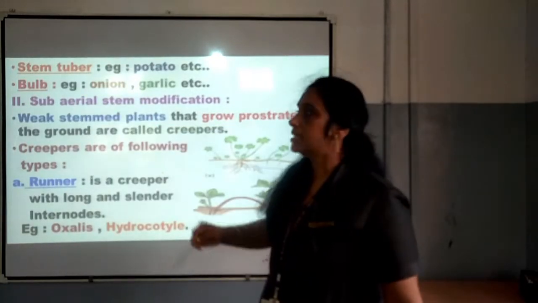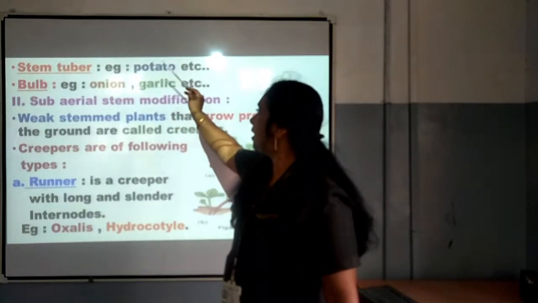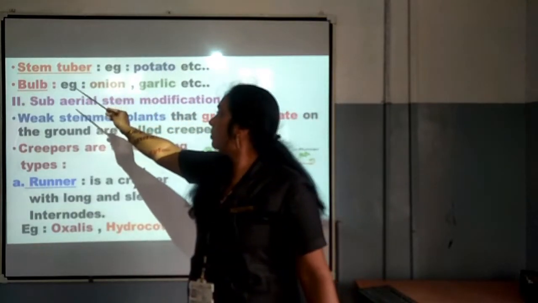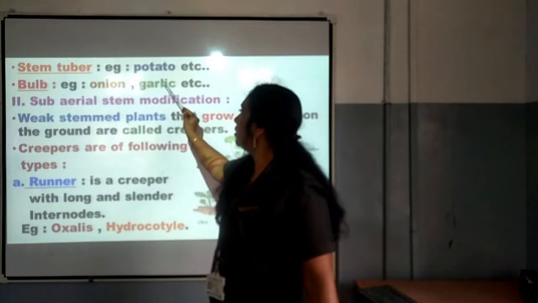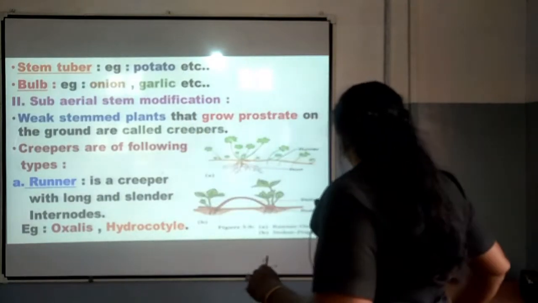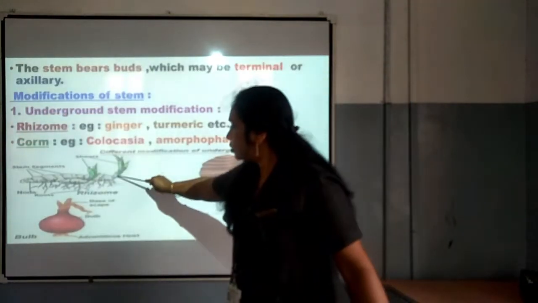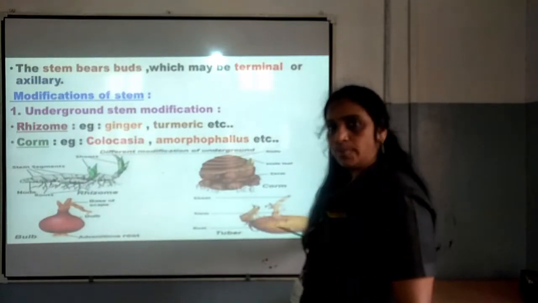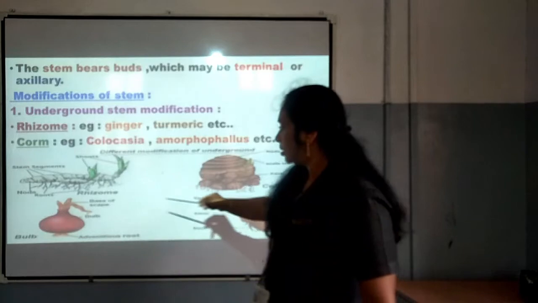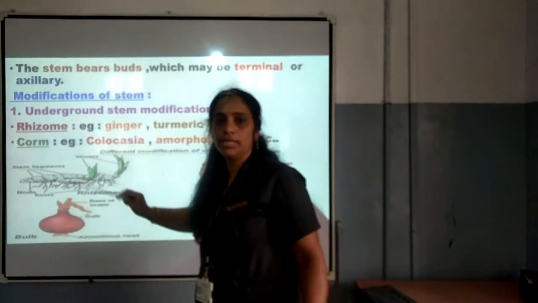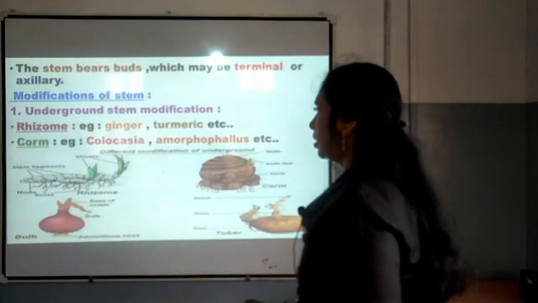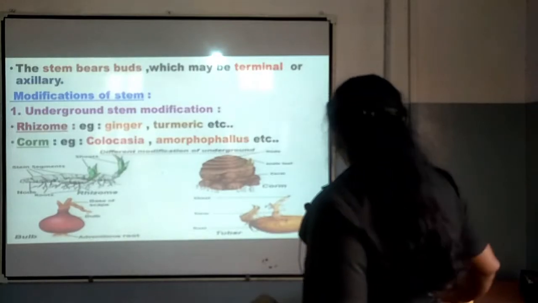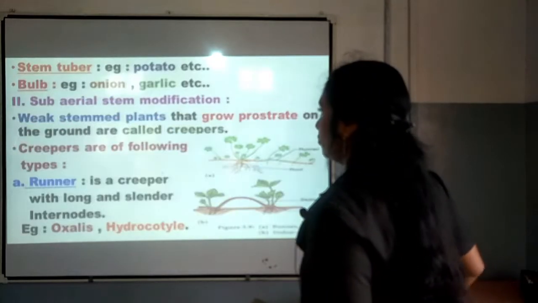The third one is stem tuber, example is potato, and the fourth one is bulb, example is onion, garlic, etc. So, you can see here rhizome, corm, tuber, potato, and this is the bulb, which is onion, isn't it? So, these are the modifications of stems related to underground stem modification.